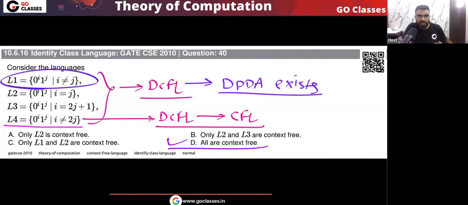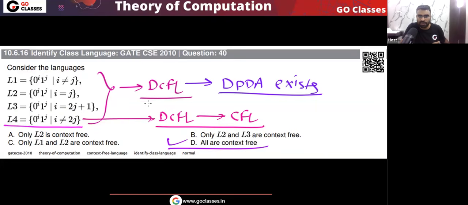For option A we have created a DPDA. Option B also you can easily see. For option B we have created a context free grammar, so it is CFL. For option C we have created a context free grammar, so it is also CFL. And for option L4, we have seen that this is DCFL.